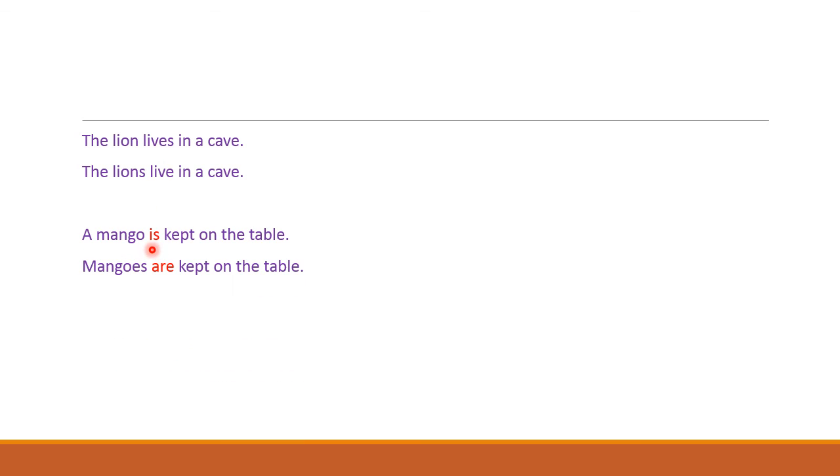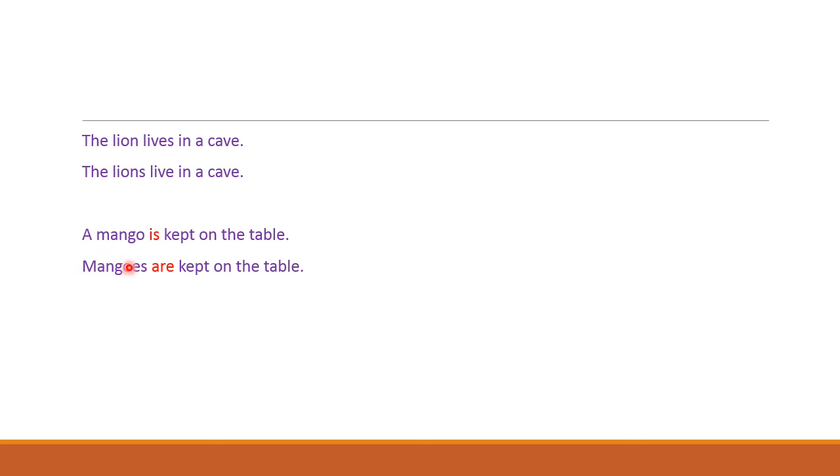And what about this sentence? A mango is kept on the table. Here the subject is singular. Is refers to a singular verb.